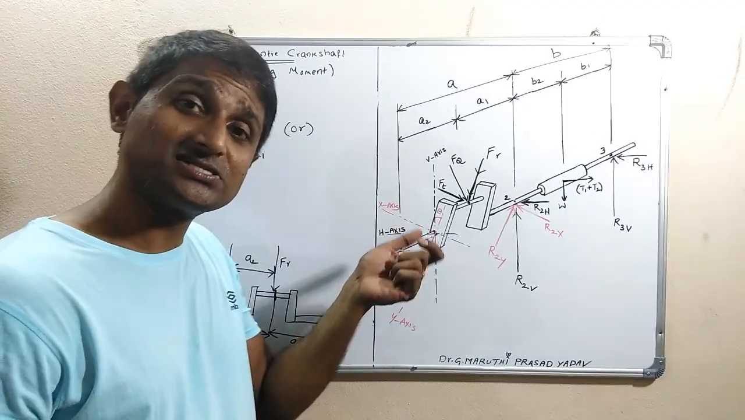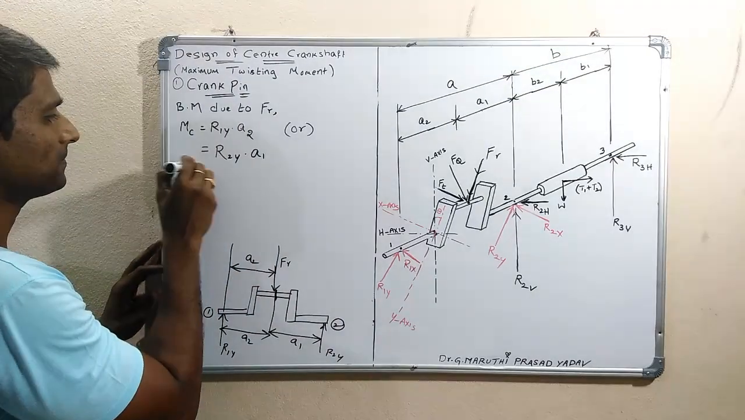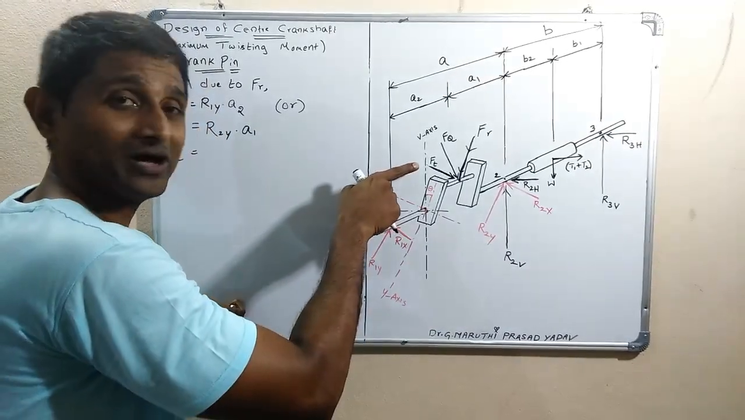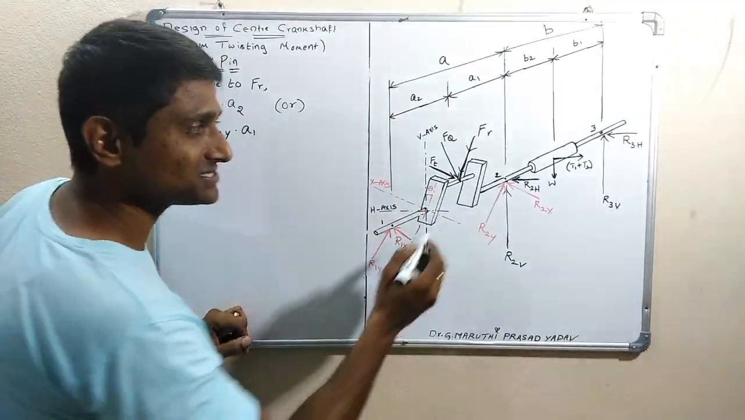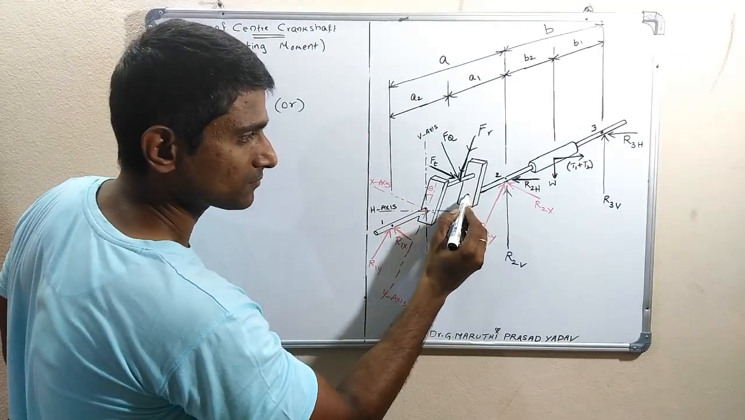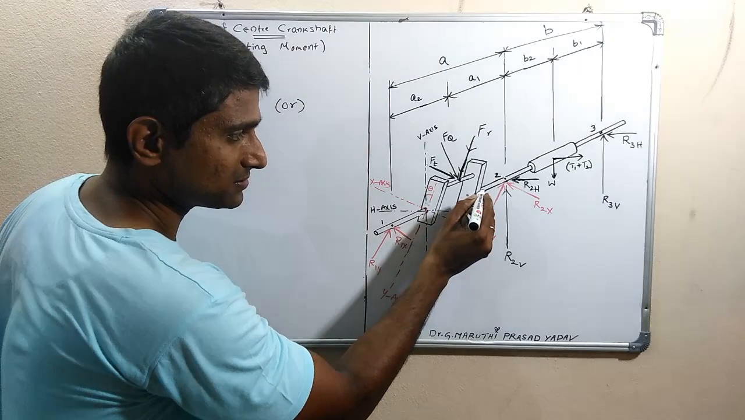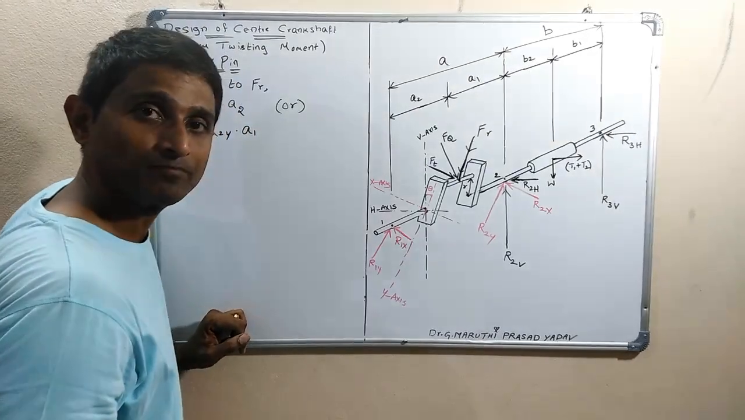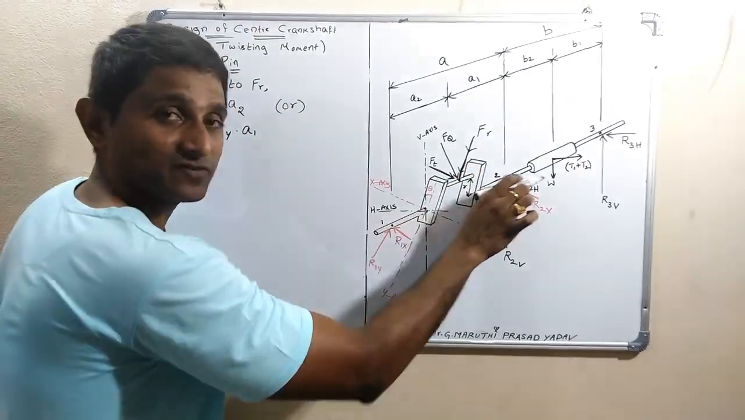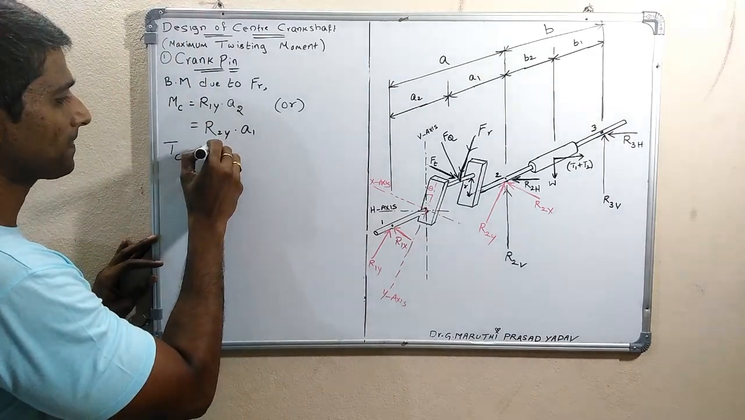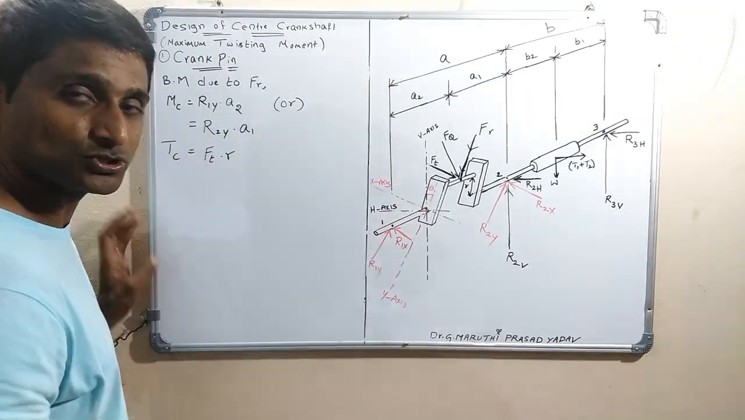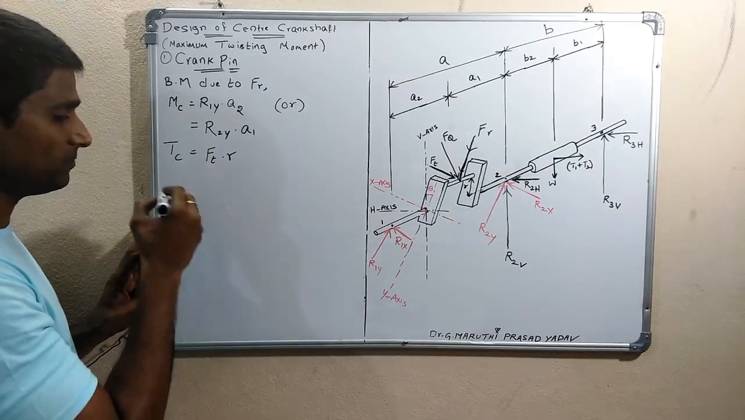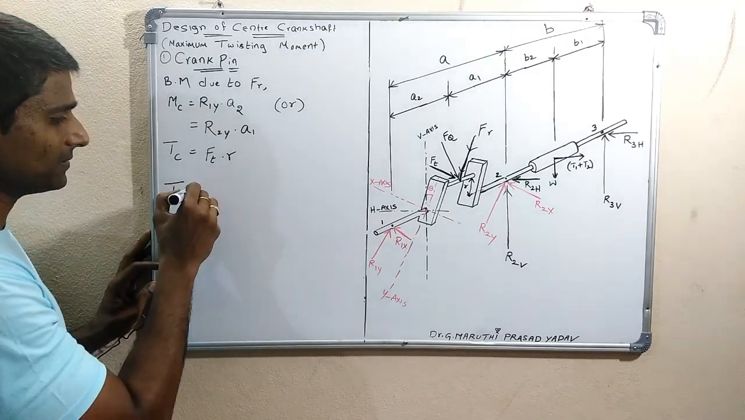At the same time it results in twisting. The crank pin is also under the action of a torque, which equals FT into R, where R is this one. If this is the shaft, from here to here is R, that is, from the axis of the crank pin to the axis of the shaft. So this is the torque developed on the crank pin, and this is the bending moment developed on the crank pin, due to which we can take the equivalent torque.